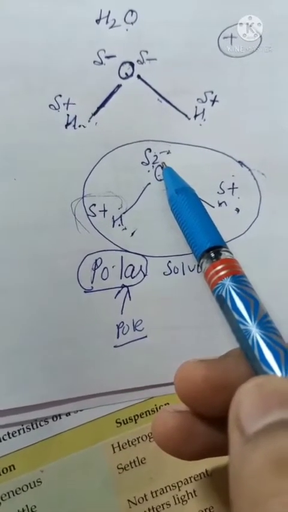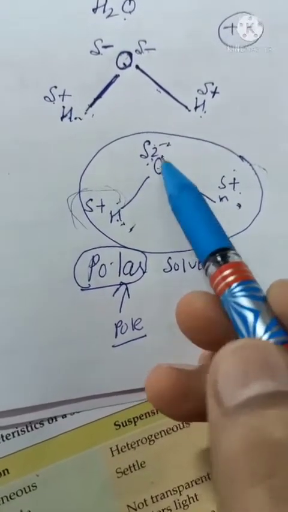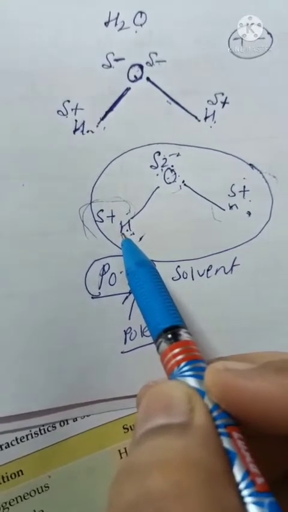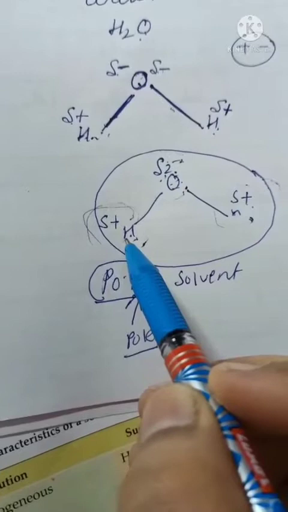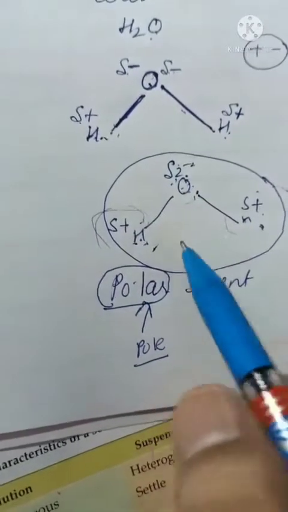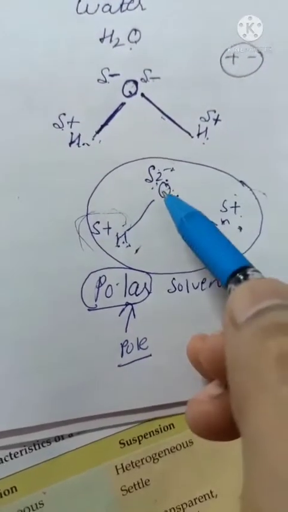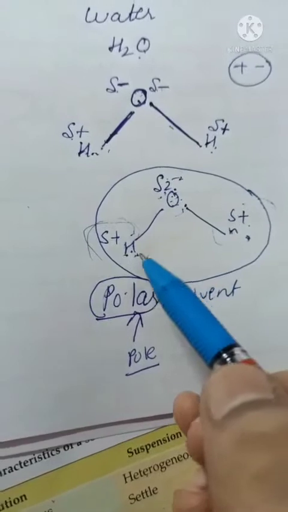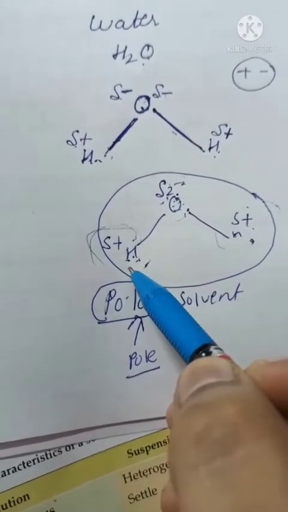In case of water, we have a slight negative charge on oxygen and slight positive charge on hydrogen. That's why water is a polar molecule or polar solvent. Understood? Because of the partial negative charge on oxygen and slight positive charge on hydrogen, water is polar.